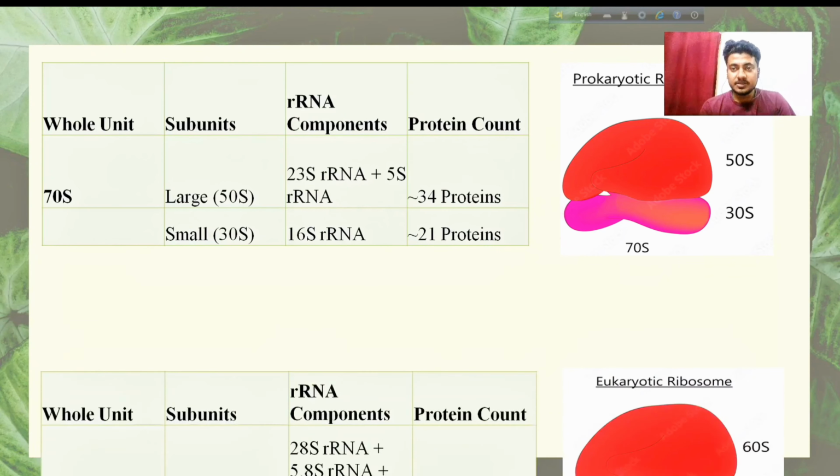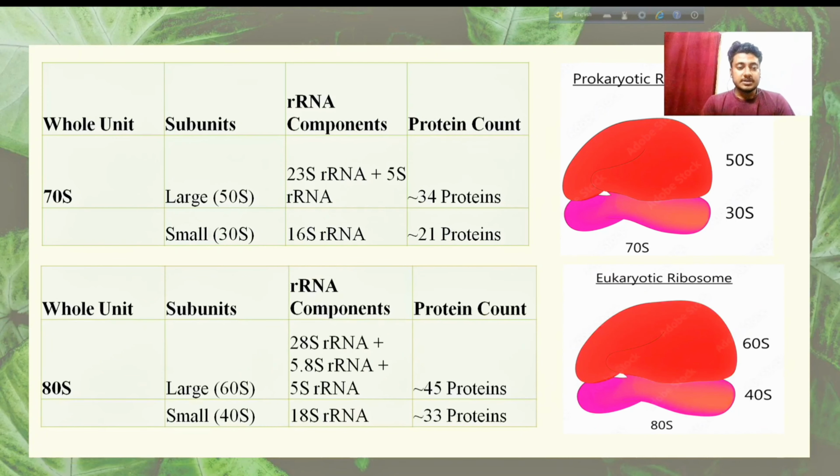Then our eukaryotic ribosomes, it also has two subunits, one large and another one small. Large is 60S and small is 40S, and the RNA components for large are 28S, 5.8S and 5S, and for small is 18S RNA. The protein count for large subunit is 45 proteins and for small is 33 proteins. These two tables are also important for the breakdown of the subunits. Now moving on to our next slide.